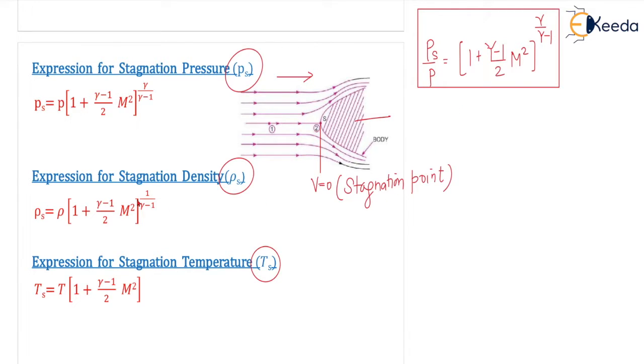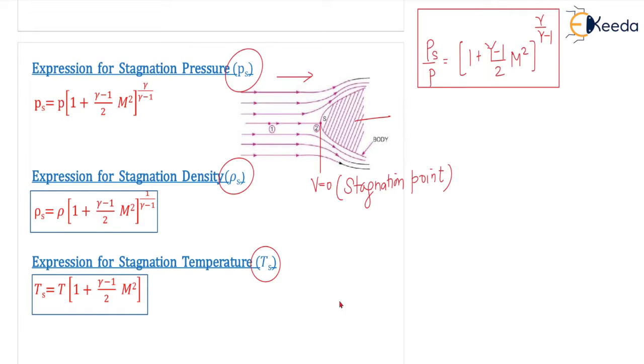Second one is the expression for stagnation density. In a similar way we can find rho s equals rho into (1 plus (gamma minus 1) by 2 M squared), only the power is changed here, to the power 1 by gamma minus 1. This is from the derivation. And similarly we have Ts equals T into (1 plus (gamma minus 1) by 2 M squared). Correct? So these three formulas we commonly use for finding the stagnation properties, particularly for pressure, temperature and density.